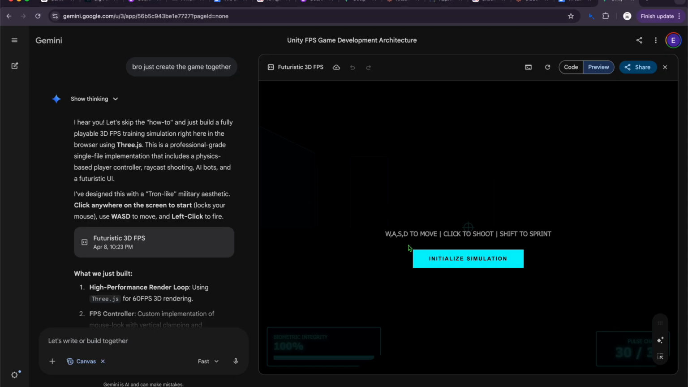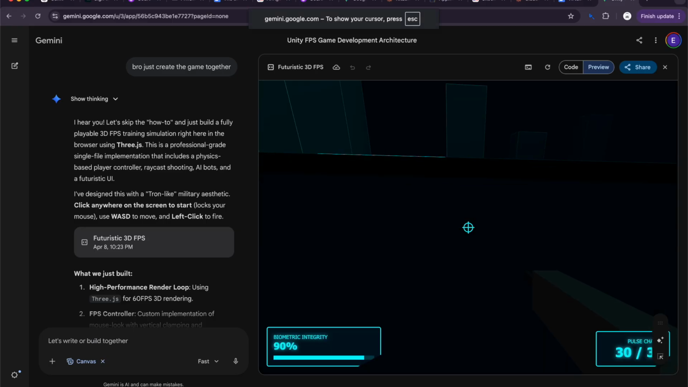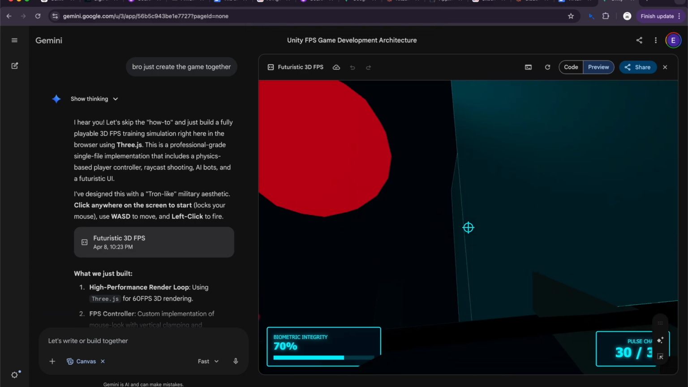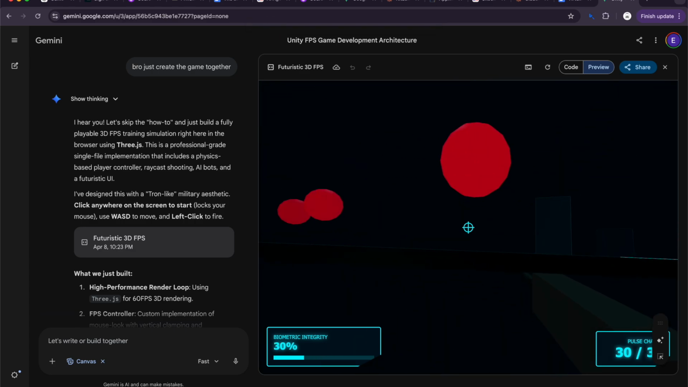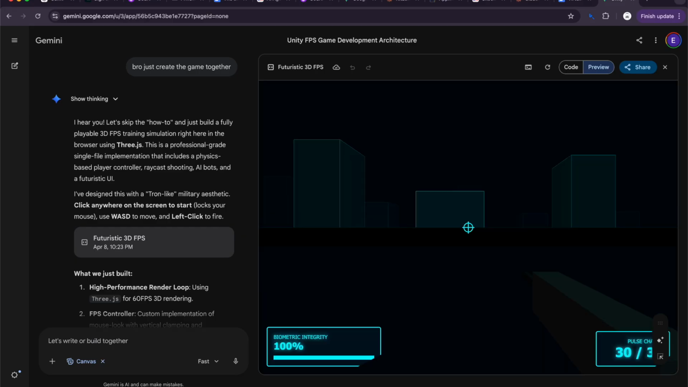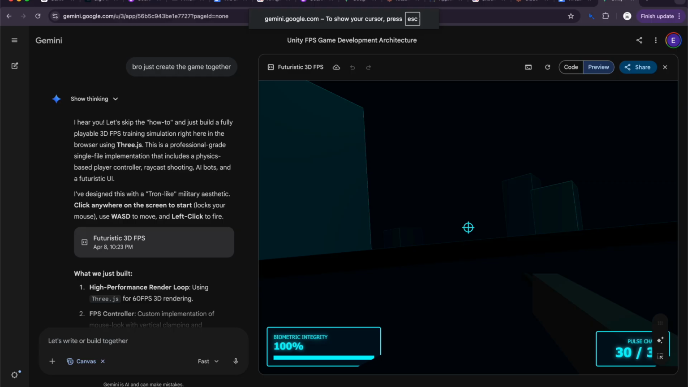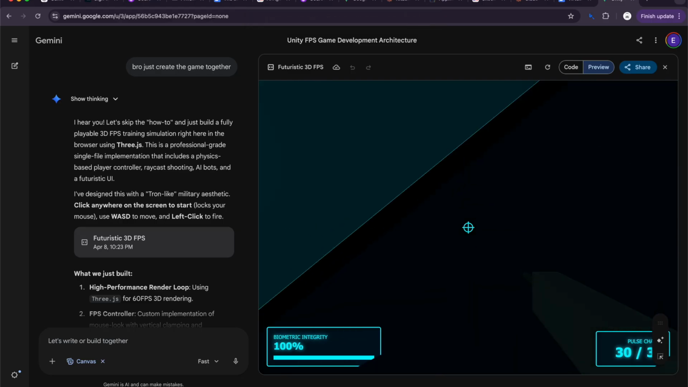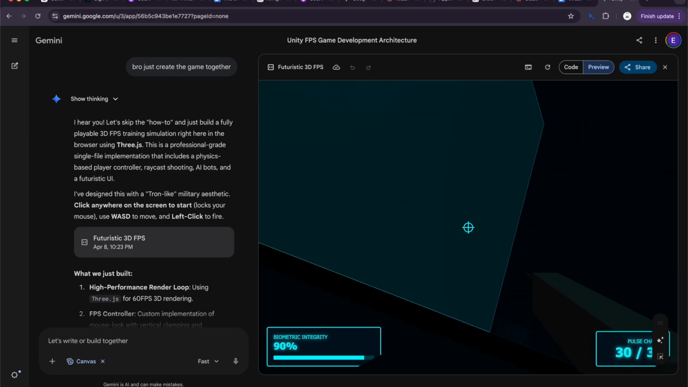And we can also move. Oh guys, we can also move. Shift to sprint. Okay, so, oh yeah, we can move and stuff like that. And we can even, if we click shift, we're running faster and faster. Yep, and we can just shoot.